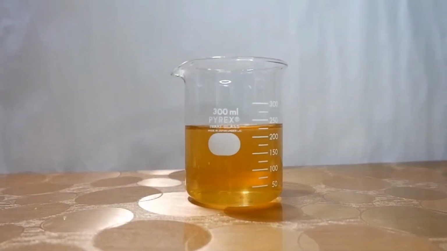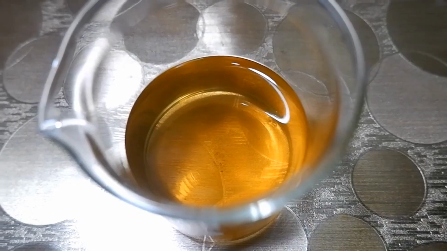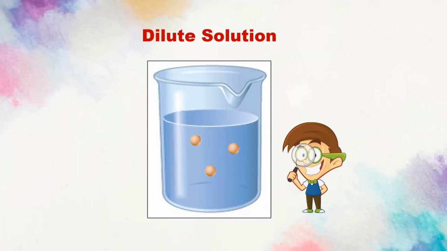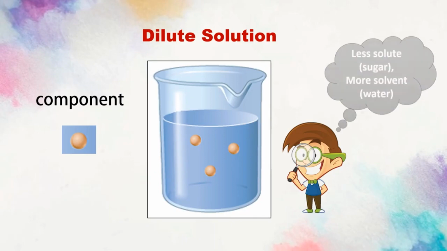This is the dilute solution. In this solution, the amount of solute is less. If you see the animation picture of this dilute solution, the components which are in orange color are the solute particles. They are very less compared to the water that is taken inside the beaker. So the solute distribution is very less in the dilute solution compared to the molecules of solvent, which are so much in number. That is a dilute solution.